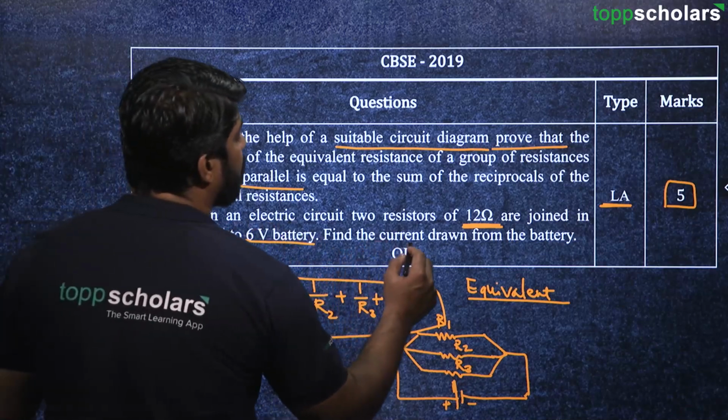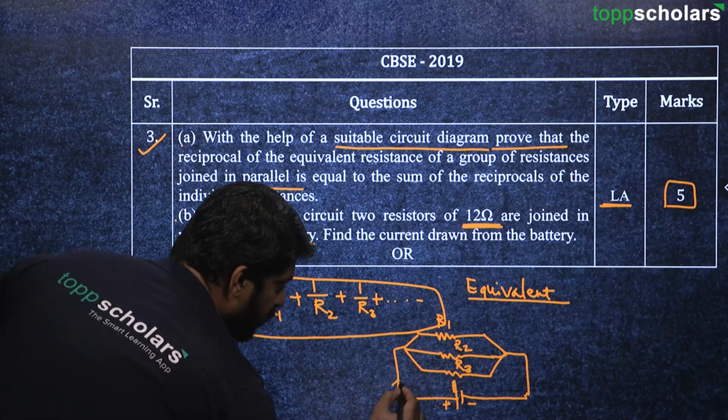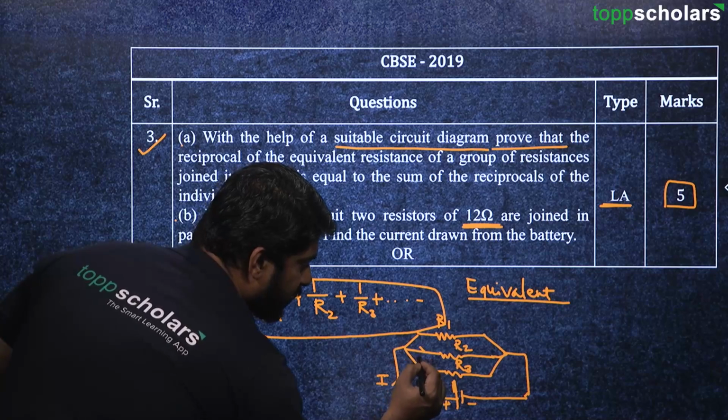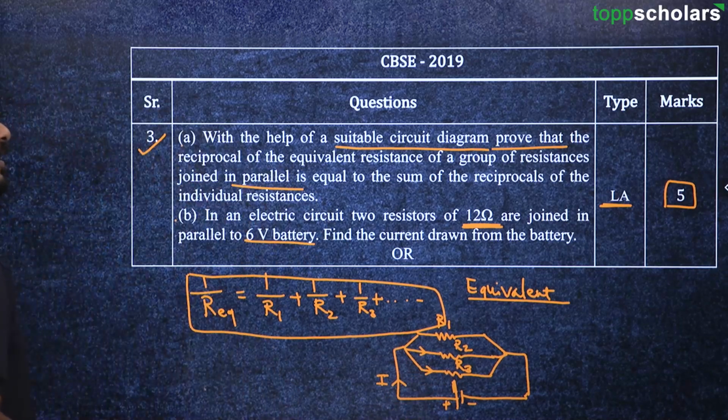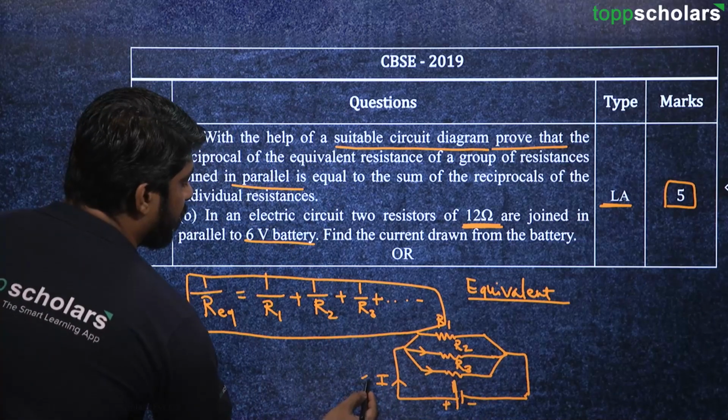So you have to find the current drawn from the battery. That means how much is the total current. If there are 2 resistors, then this total current is divided into these 2 resistors. So what would be that value of I that we have to find out?